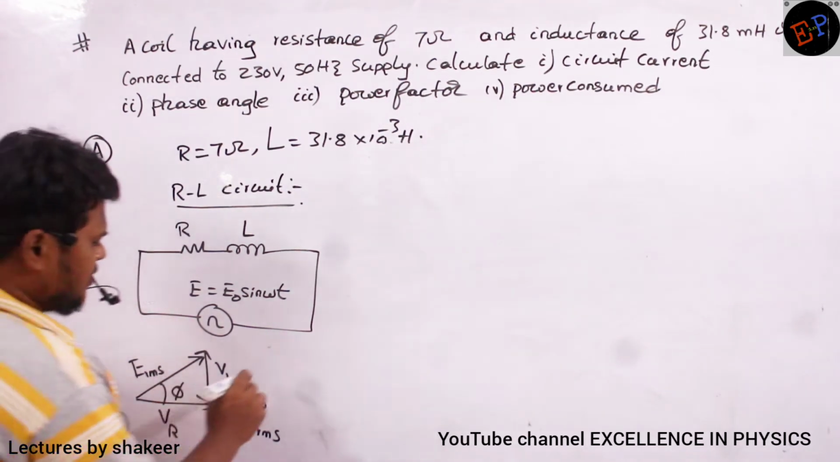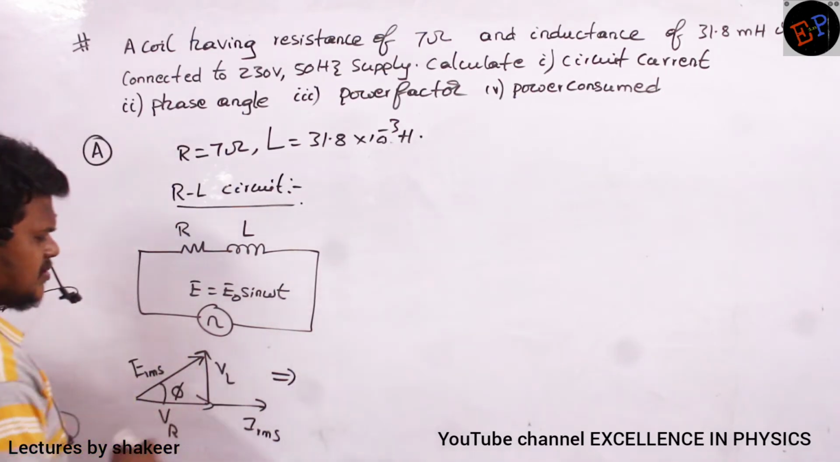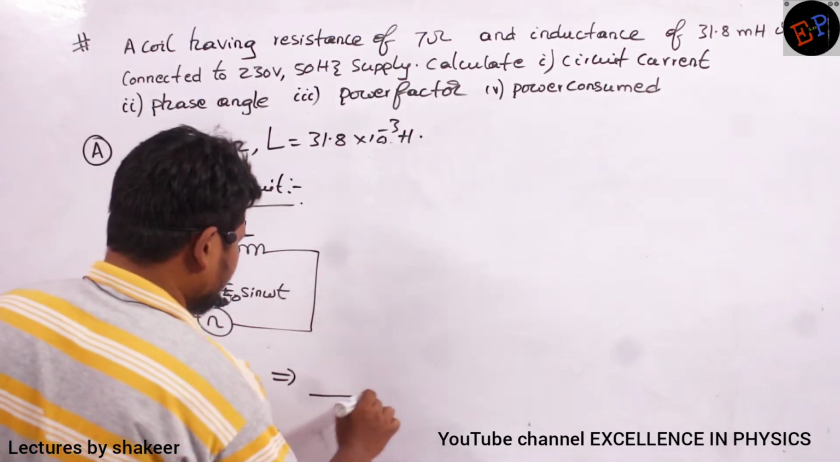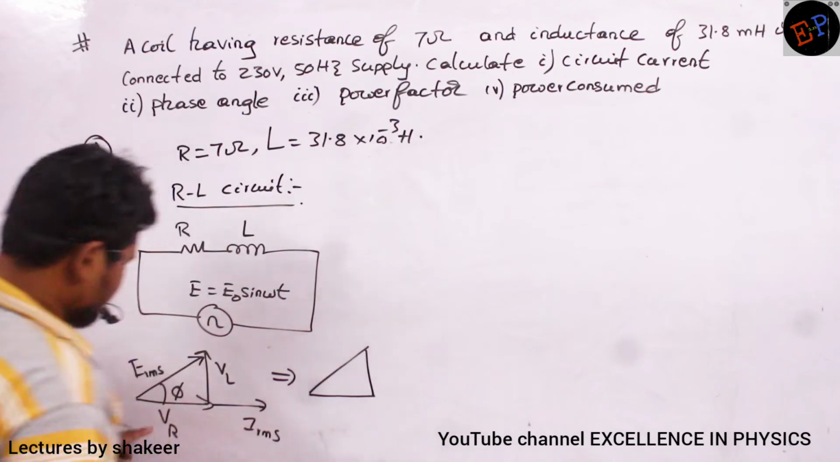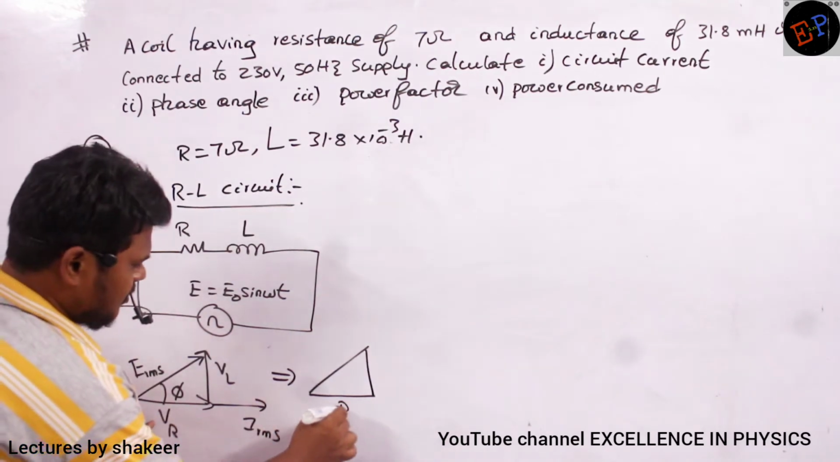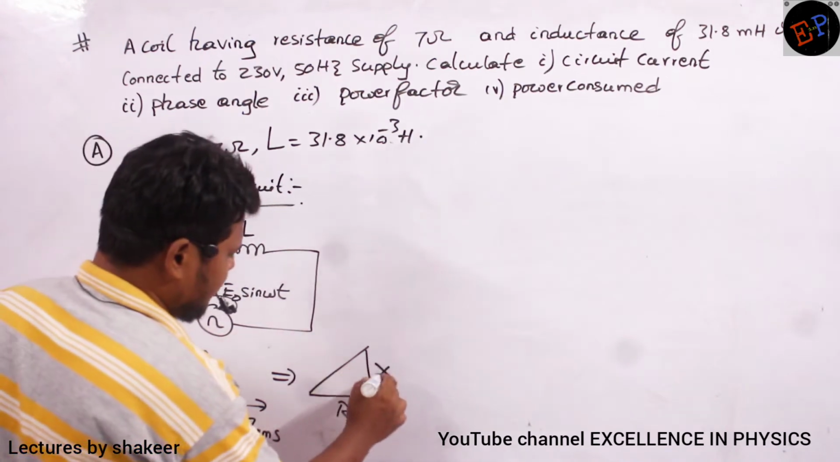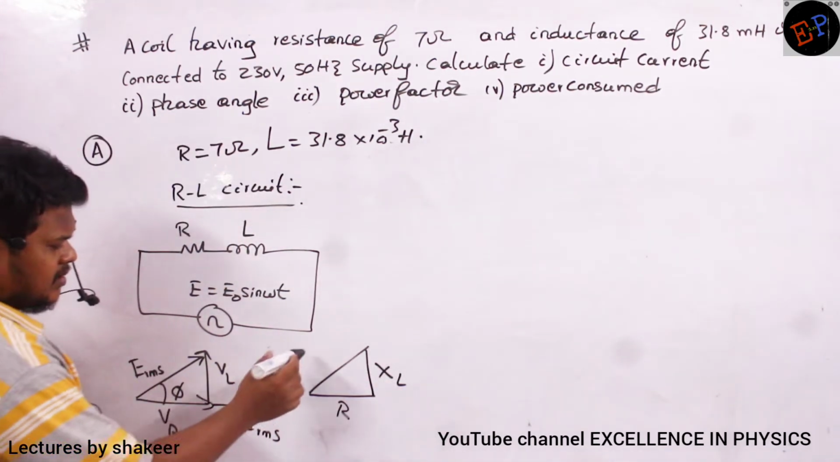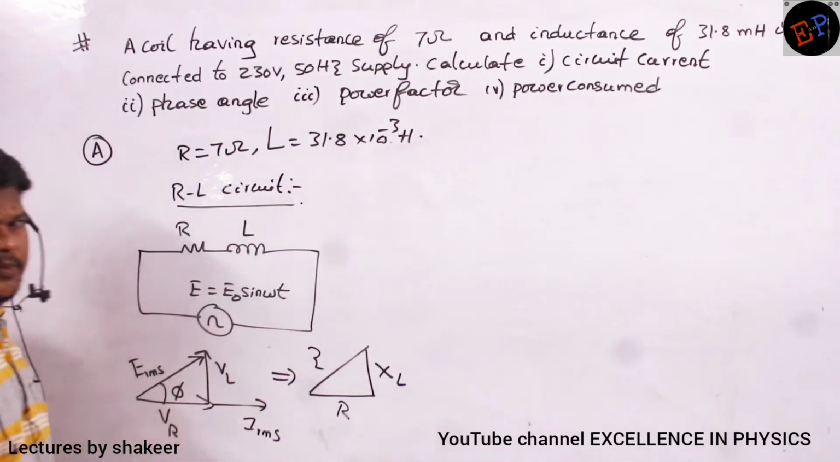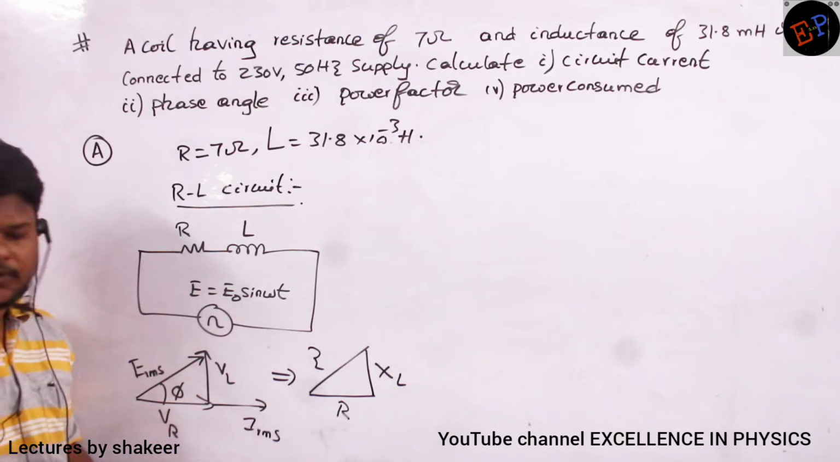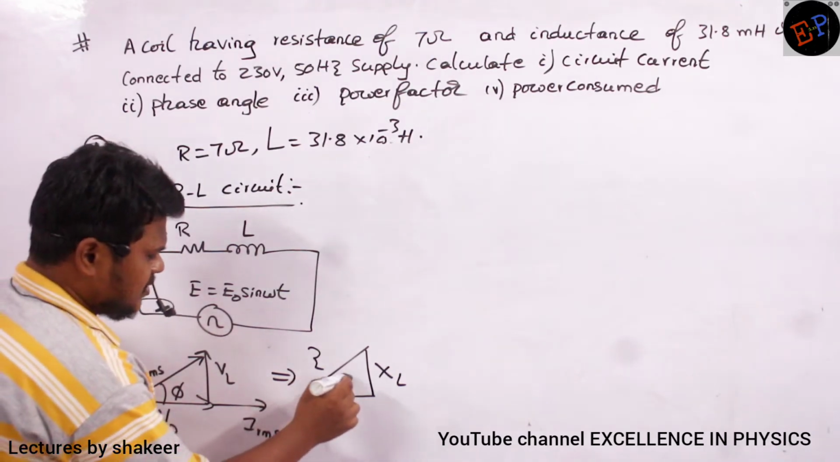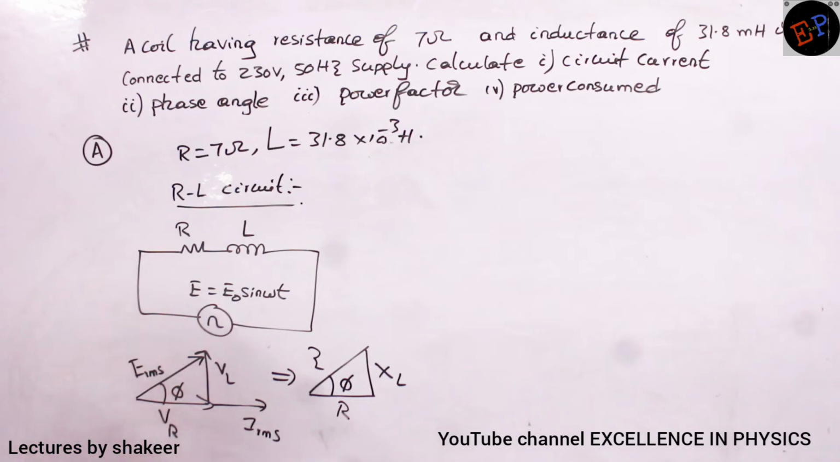Now from the same diagram, I can also draw the impedance diagram. That also we have drawn, no? So this is resistance, so the R value I will write here. Here we have the reactance of the inductor, so the XL value I will write here. And the combined resistance is called the impedance Z, that we will write here. Are you able to understand? And this angle is called the phase angle.